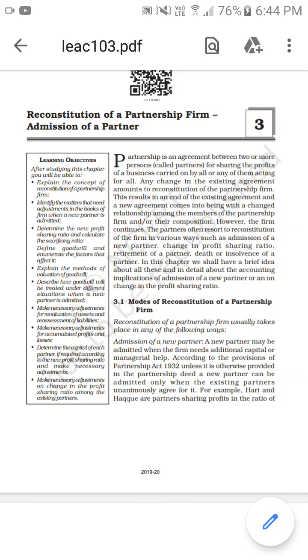There are two volumes, no? Volume 1 is part A, and in part A we already finished two chapters: accounting for not-for-profit organizations and accounting for partnership, the basic concepts, that is capital account, cost adjustment, final accounts. Okay, so we are going to start the third chapter in part A, called reconstitution of partnership firm, admission of a partner.